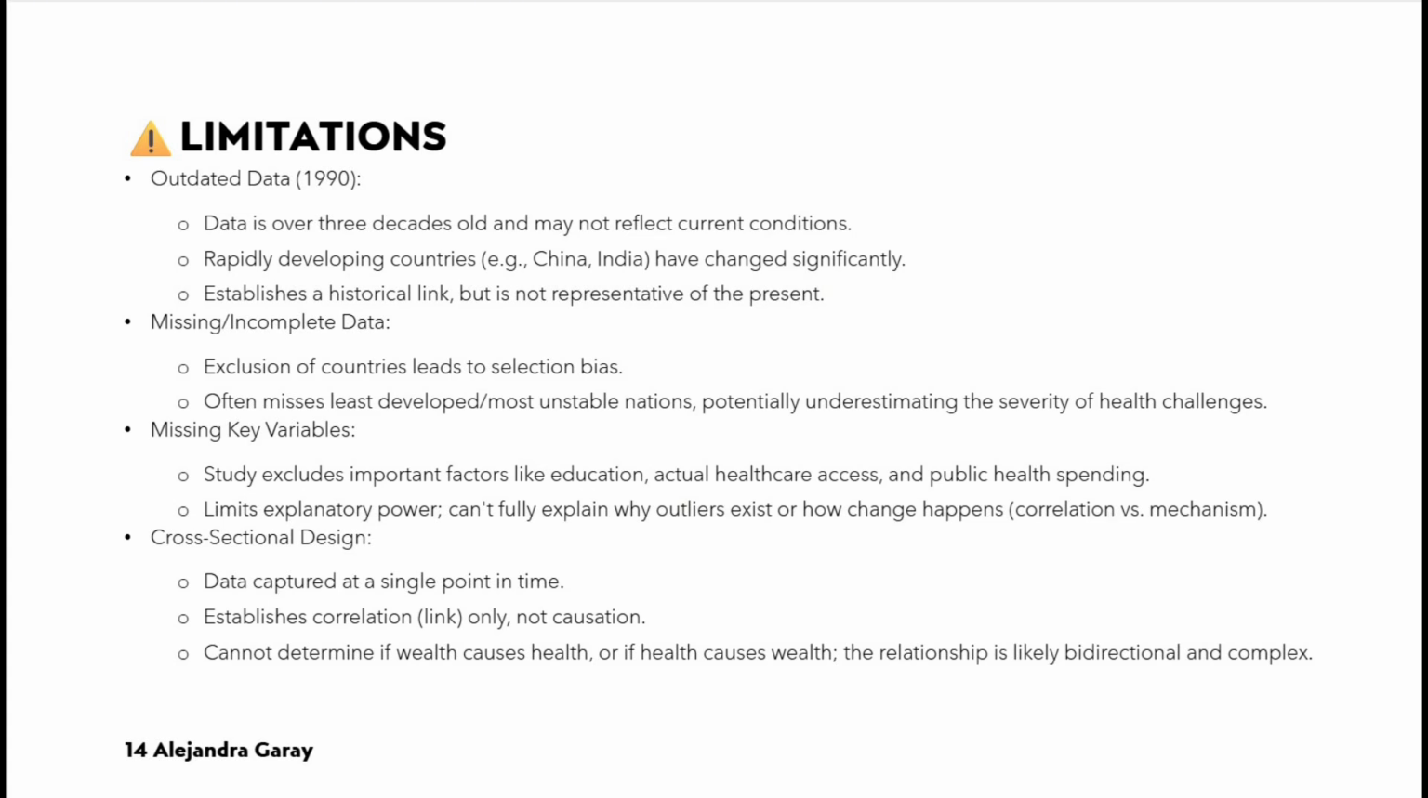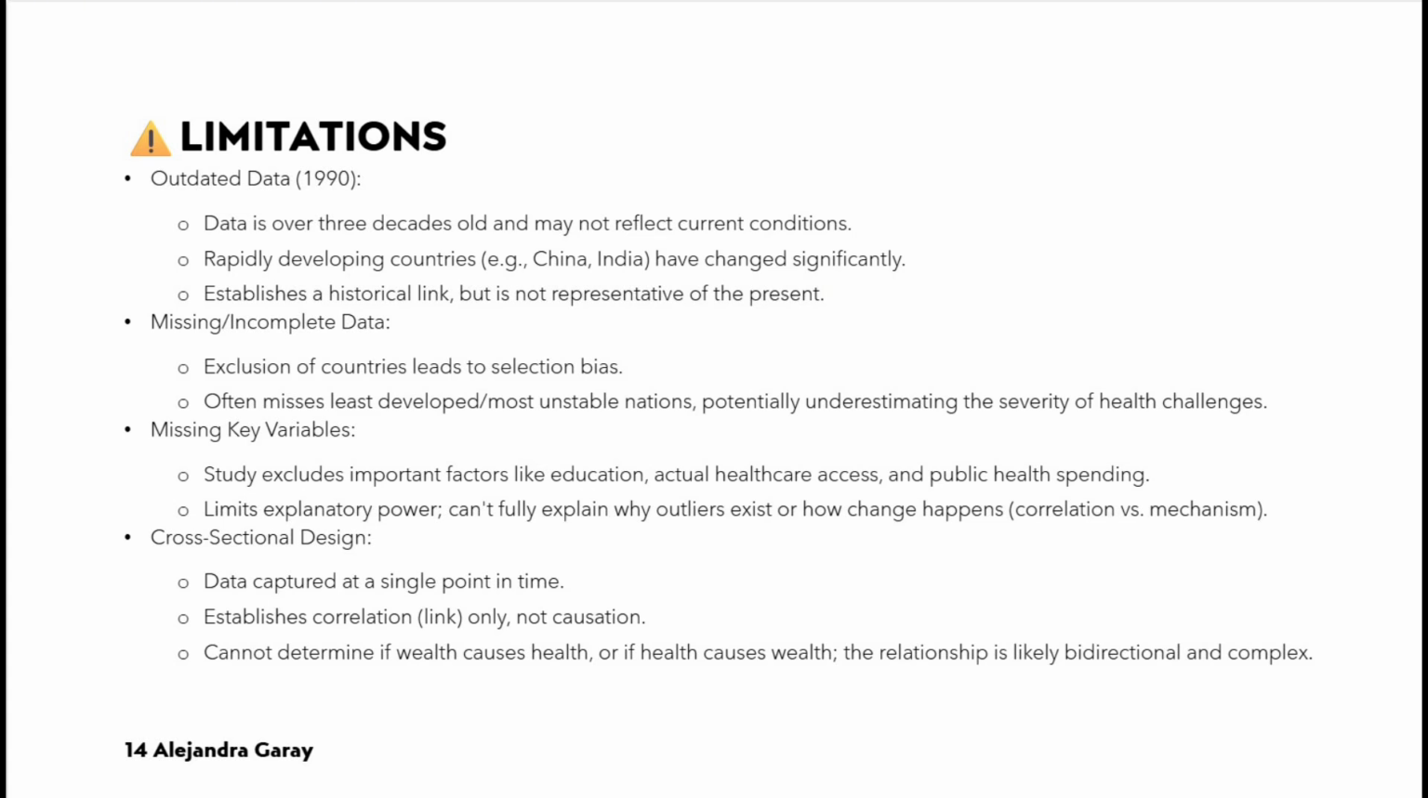Missing key variables, an incomplete picture. The issue is the analysis does not include variables such as education level, actual healthcare access, such as the number of doctors per 1,000 people, or public health spending. While GDP per capita is a good proxy, it is not the actual mechanism of change. The analysis lacks explanatory power regarding why some countries are outliers.